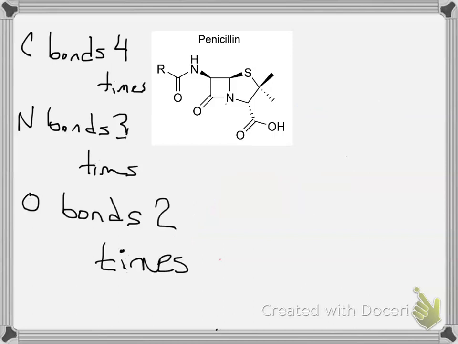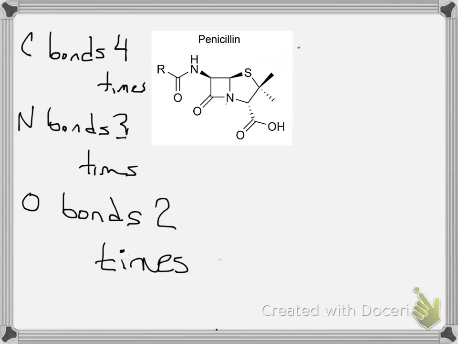So we see here that oxygen bonds 2 times, but one thing I wanted to highlight is that once you know the bonding preferences of different atoms, anytime you find something in the same family, like this sulfur, you notice that it tends also to bond 2 times. There's a strange thing that happens with those third period elements: they can actually expand their octet. So sulfur can bond a whole bunch of different times, more than 4 in fact, but its most likely state is this divalent state where it's bonded to 2 different atoms.